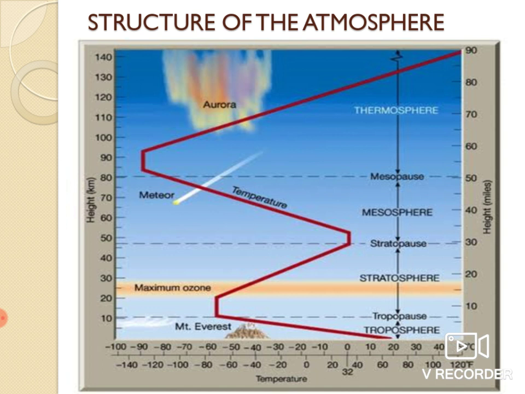Mesosphere. The third layer of atmosphere is called the mesosphere or middle layer. This layer extends up to 80 kilometers. Thermosphere. Above the mesopause is the thermosphere or the warm layer. It extends from above 80 kilometers up to 400 kilometers. Exosphere. Above the thermosphere lies the exosphere. This is the outermost layer of the atmosphere and extends to about 1600 kilometers.